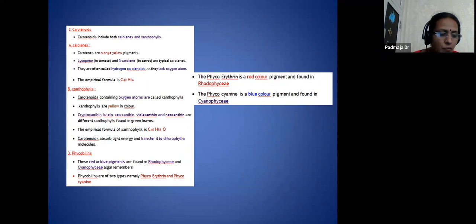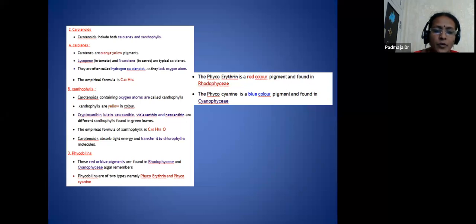Now, xanthophylls. These carotenoids containing oxygen atoms are called the xanthophylls. These are yellow in color. Cryptoxanthin, lutein, zeaxanthin, violaxanthin, and neoxanthin are different xanthophylls found in the green leaves. The empirical formula for these xanthophylls is carbon 40, H56, and oxygen.